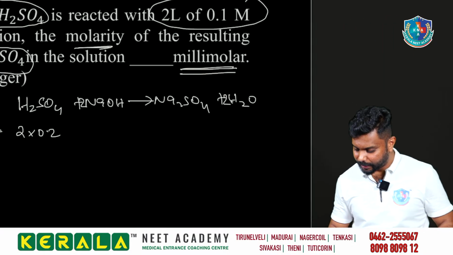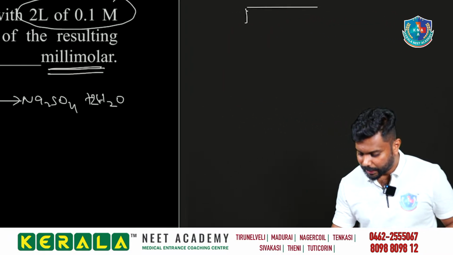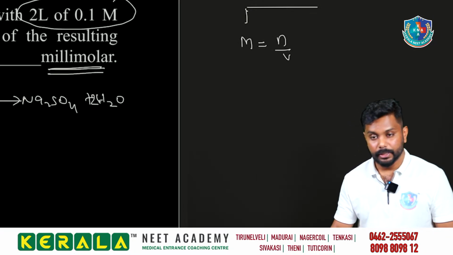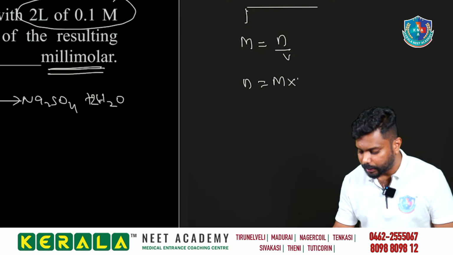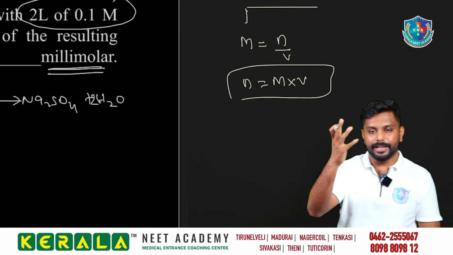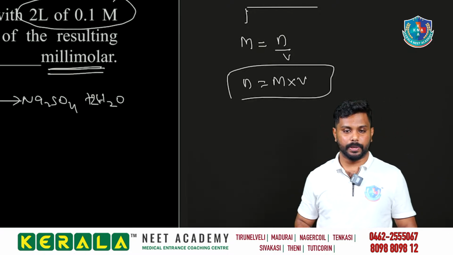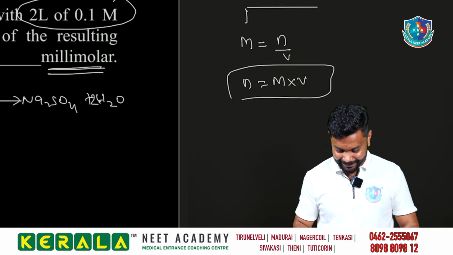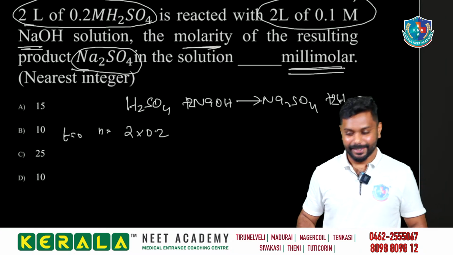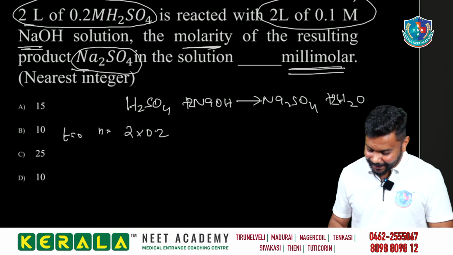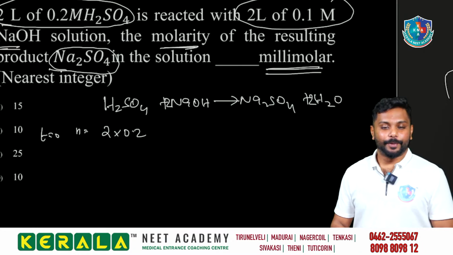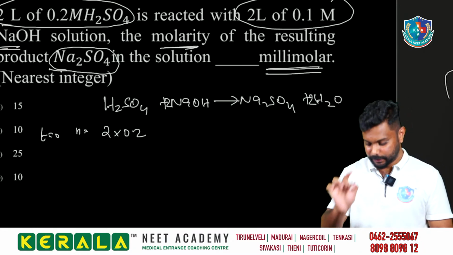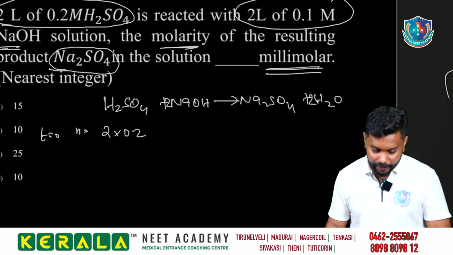See, we are having the concept, right? We know that molarity is equal to number of moles by volume. So number of moles is equal to what? Molarity into volume. இந்த கான்செப்ட்ல தான் நான் எழுதுனது, வேற எதுவும் இல்ல. ஓகே, இந்த கான்செப்ட் தான் நான் யூஸ் பண்ணேன். யா மனிஷா, யா அதான் ஞாபகம் இருக்கு இல்லையா? Very good. 2 into 0.2. So this is giving you number of moles, right? Yeah, good. And here we are having what?